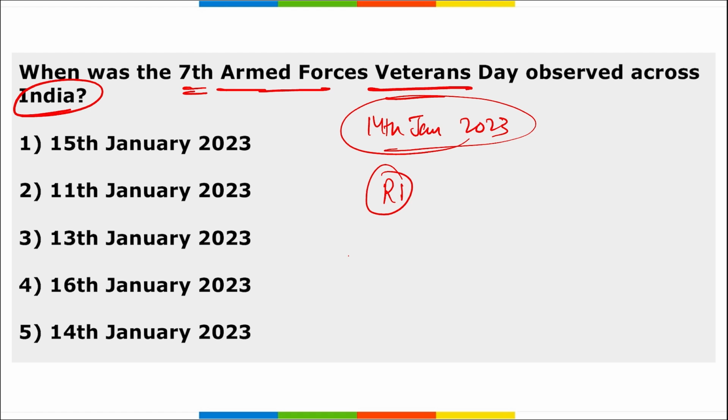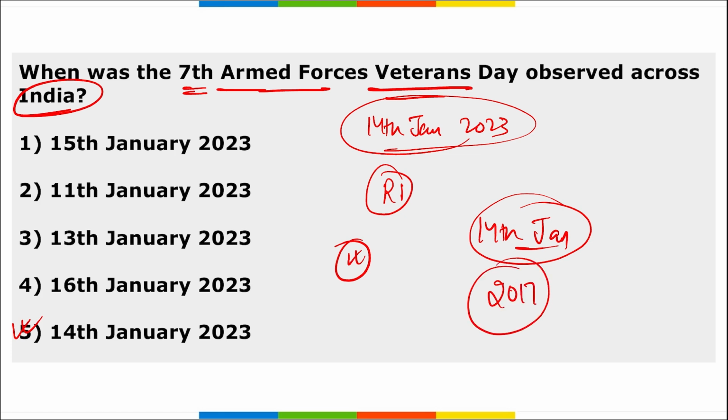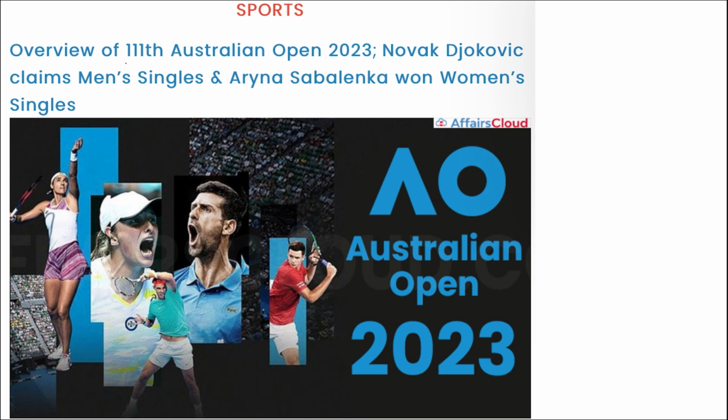Alright, he was the first Commander-in-Chief of the Indian Armed Forces, and this is an important question that can be asked: who was the first Commander-in-Chief of the Indian Armed Forces? He will be Field Marshal K.M. Cariappa. Alright, and remember, this Armed Forces Veterans Day has been commemorated since 14th January 2017. That means this is the 7th edition in 2023. Next is the 111th Australian Open, which was held recently.